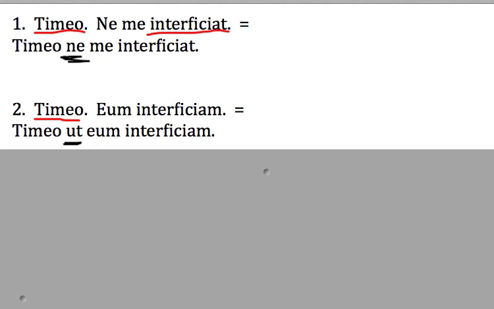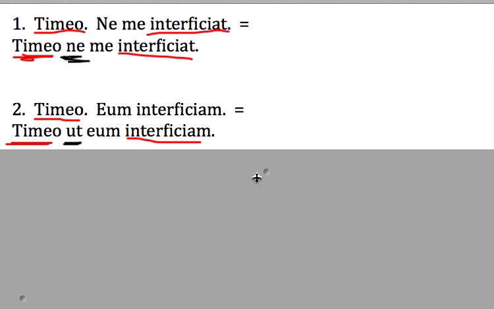When you have a verb of fearing, a verb that expresses the idea of fear, like timeo, I am afraid, you're going to follow it usually with an ut or a ne, and then a subjunctive verb. Okay? The trick is that ut or ne is going to be the exact opposite of what you expect. I am afraid that he is killing me, or I am afraid that he might kill me. And then down here with the ut, I am afraid that I might not kill him.